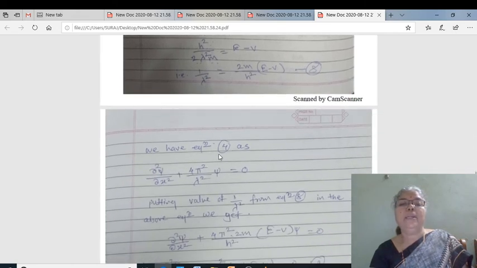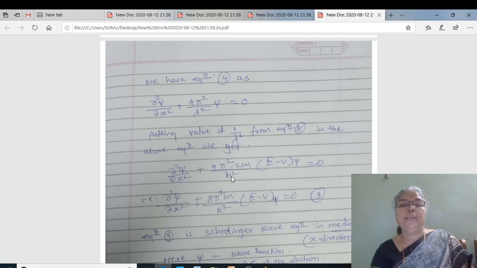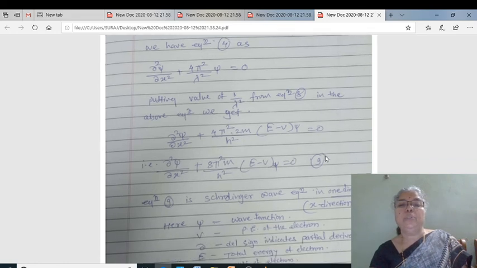Then according to equation number 4, we have del square psi by dou x square plus 4 pi square upon lambda square into psi equal to 0. Putting the value of 1 by lambda square from equation number 8 in the above equation, we get del square psi by dou x square plus 4 pi square upon h square into 2m in a bracket E minus phi into psi equal to 0.